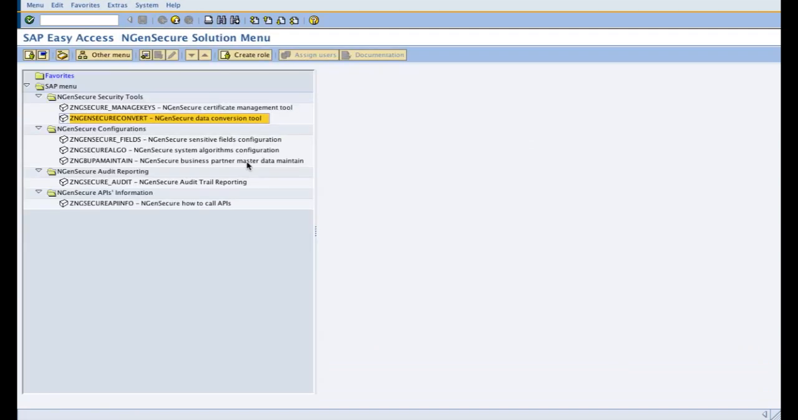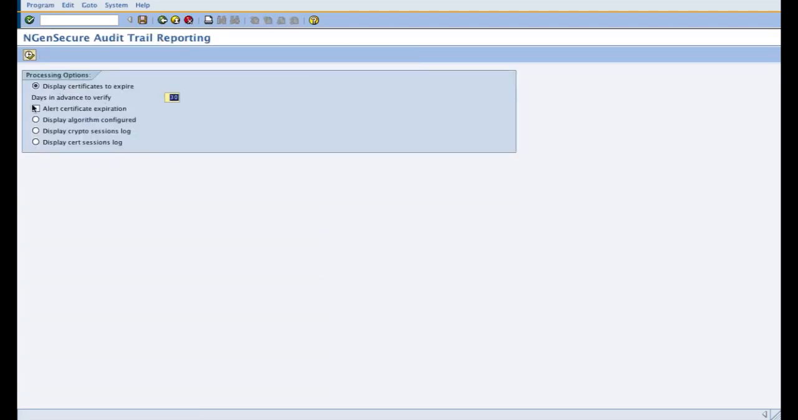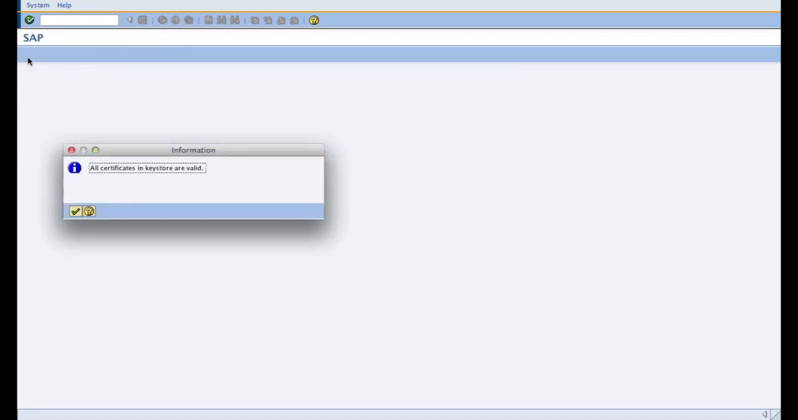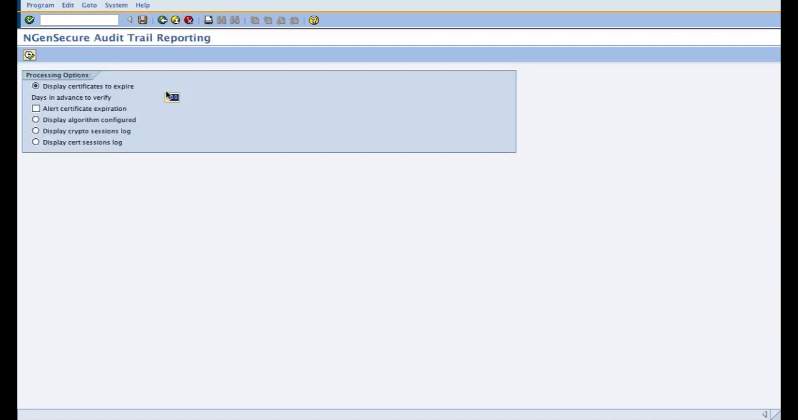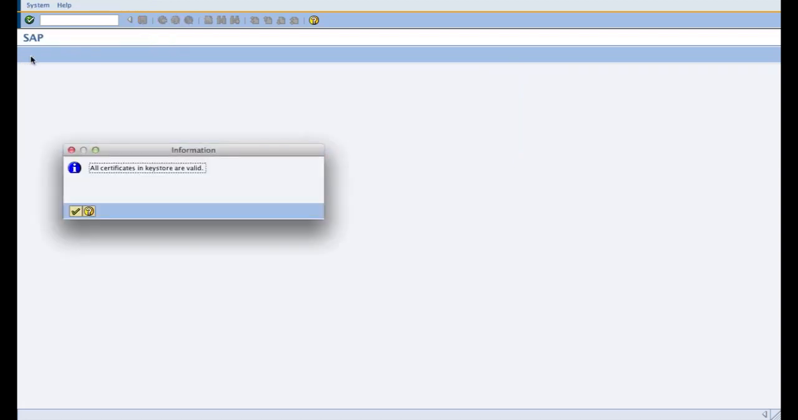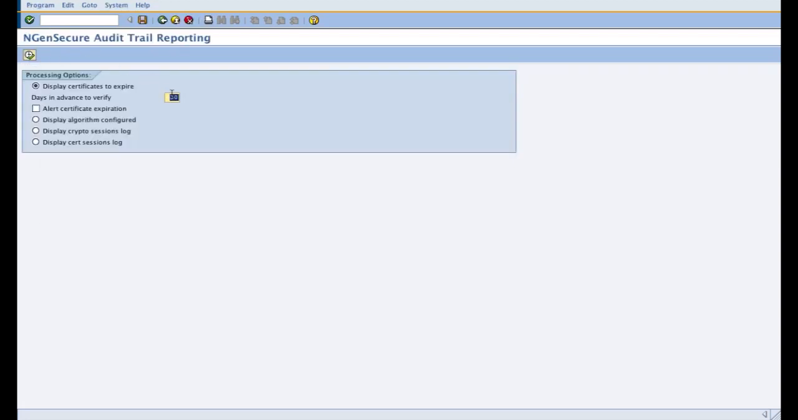Now further, the audit trail report at the end monitors all these processes which I was showing you of the product. It gives you the ability to display certificates which are going to expire in advance of some days. So I have given 30 days as default dates. So none of my certificates were actually invalid. So it will give me that all certificates are valid in the Engine Secure Key Store.